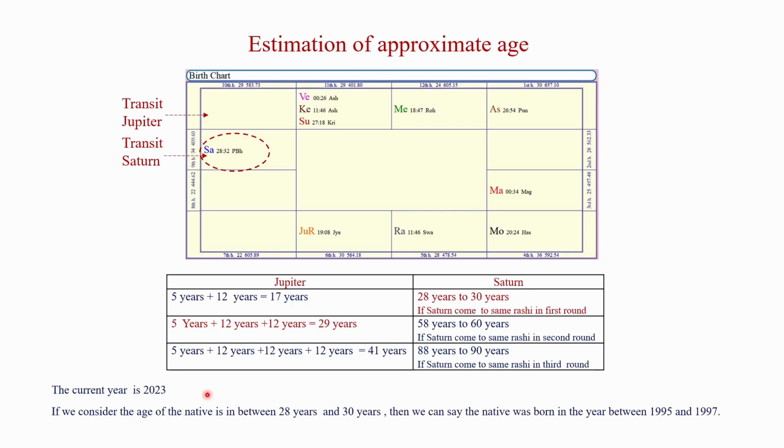The current year is 2023. If we consider the age of the native is between 28 years and 30 years, then we can say the native was born in the year between 1995 and 1997.